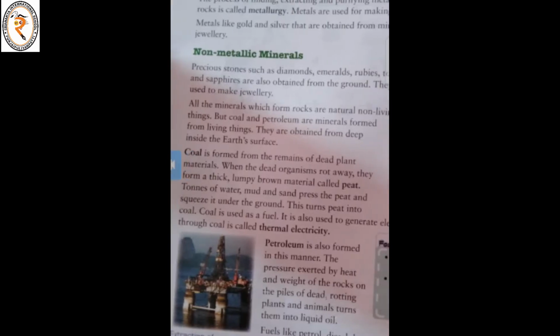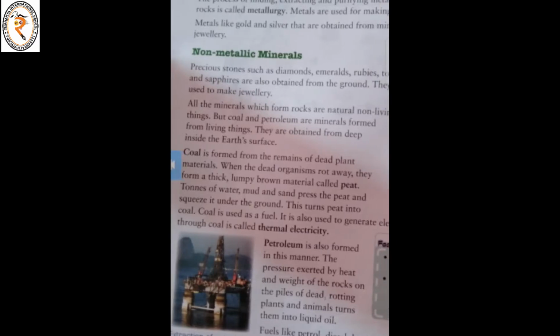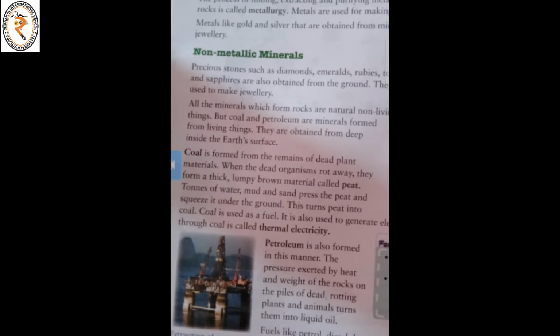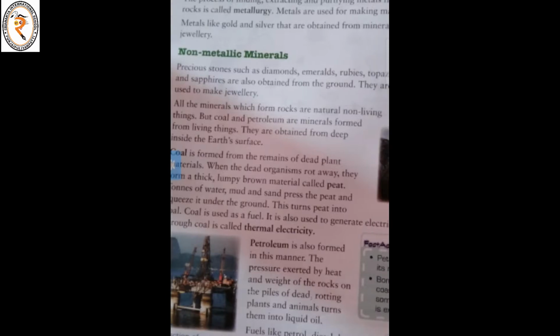Coal is formed from the remains of dead plant material. When the dead organisms rot away, they form a thick, lumpy brown material called peat. Tons of water, mud and sand press the peat and squeeze it under the ground. This turns peat into coal. Coal is used as a fuel.